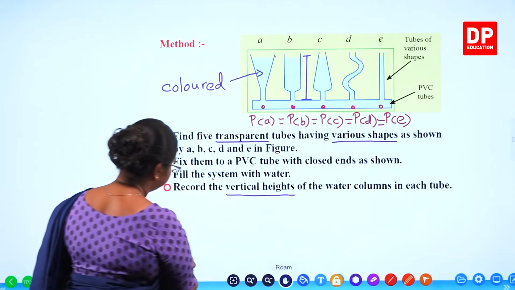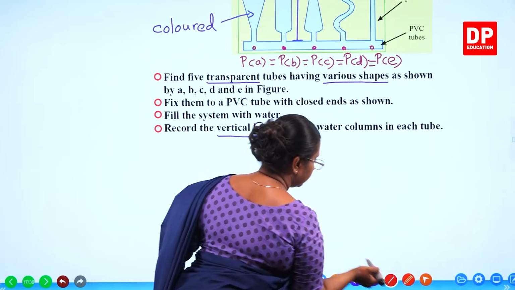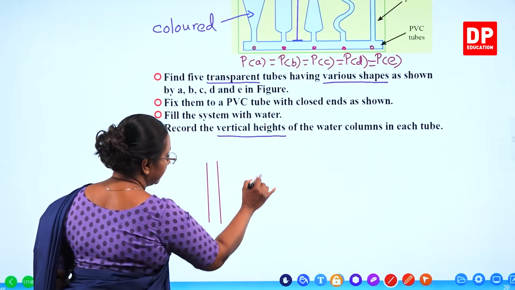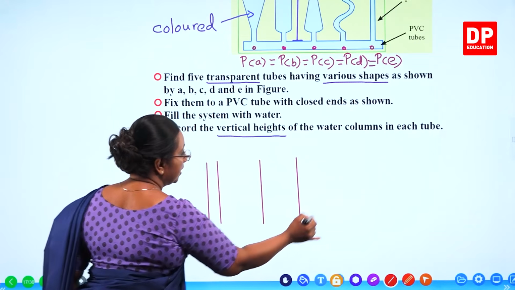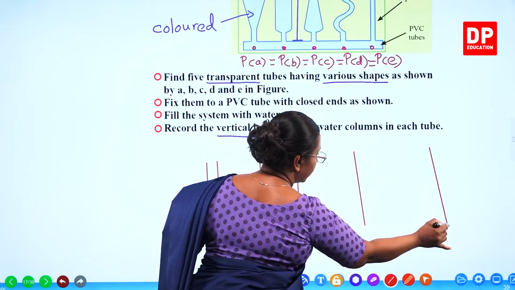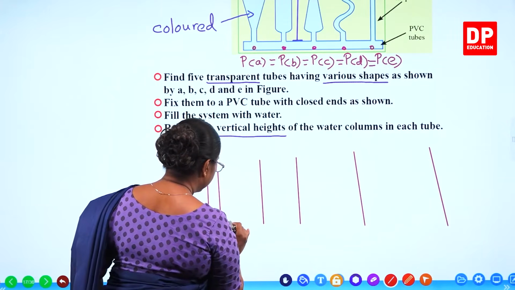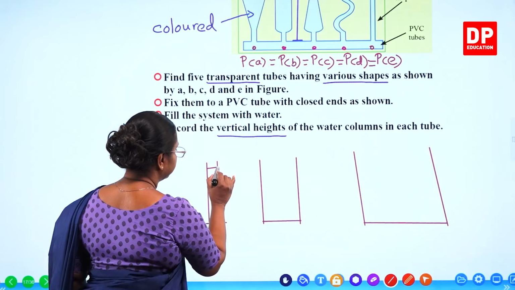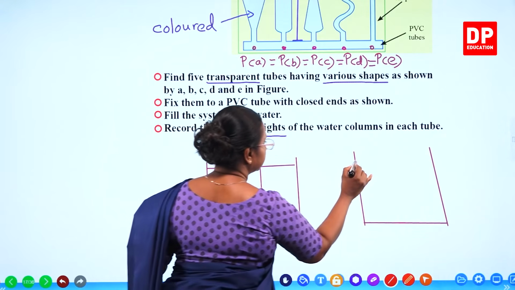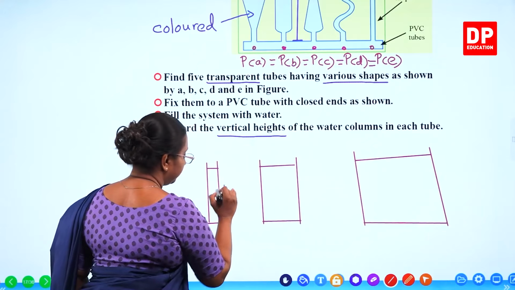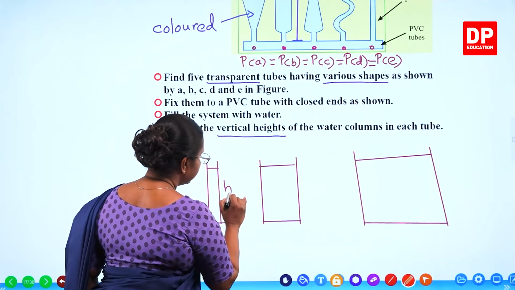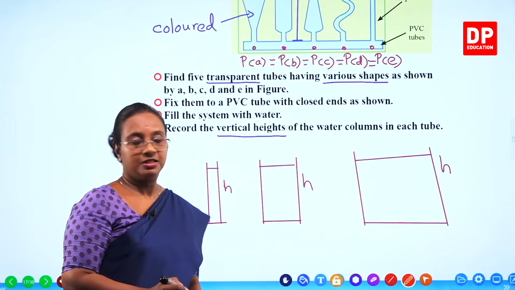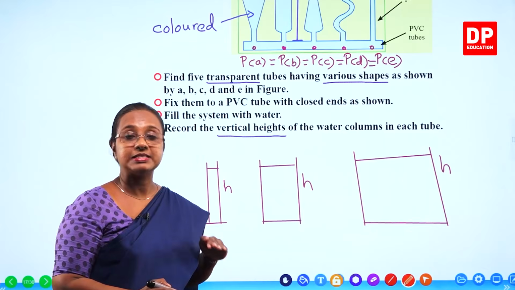So if we have a thin tube like this, a broad tube and a very broad container, but if all their heights are same, if this is H, this is H, and this is H, the height of the water column is the same.